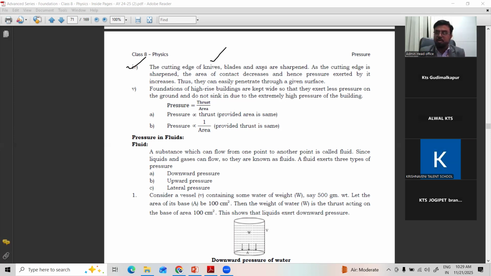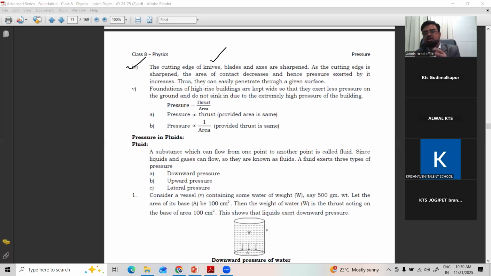As we sharpen, the area of contact decreases, so the pressure is more. Area is less, pressure is more, right? As the cutting edge is sharpened, the area of contact decreases and hence the pressure exerted by it increases. Thus they can easily penetrate through a given surface.